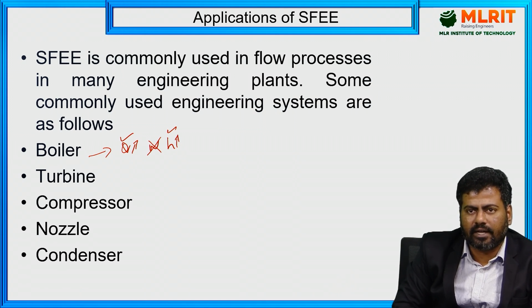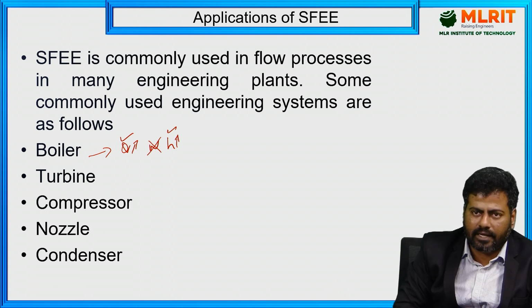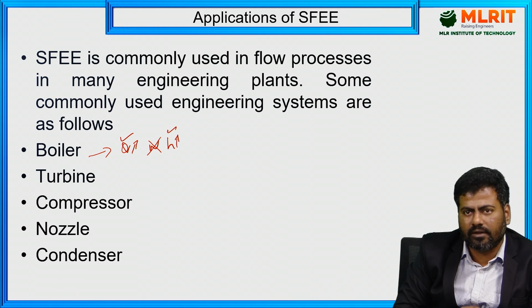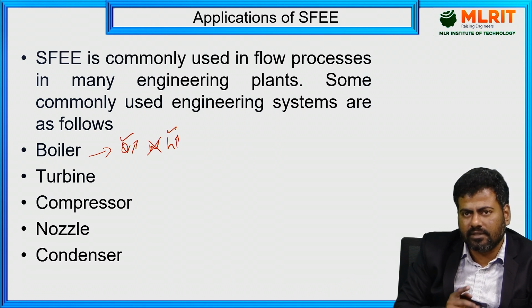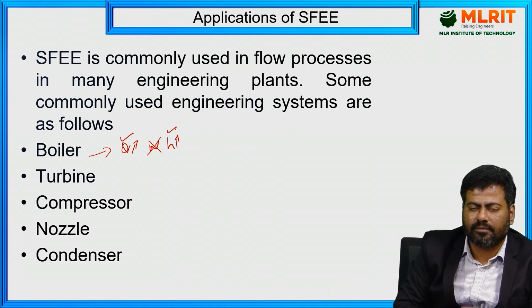If the kinetic energies are negligible, then we can neglect the kinetic energy. And the datum level difference between the inlet and the outlet of the boiler is very small when compared with sea level, right? Say for example, Z1 equal to 30 meter and Z2 equal to 31 meter. So the change is only 1 meter.